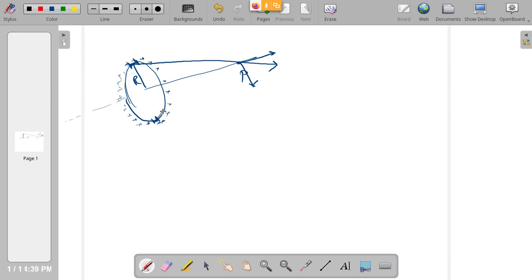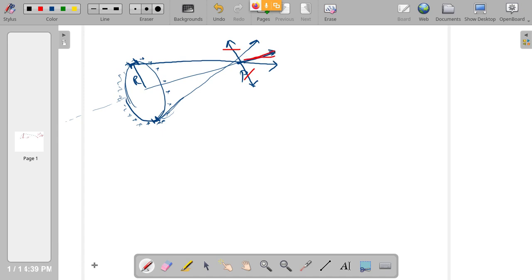The electric field due to that opposite element will go like this. Again it will have two components, one vertical, one horizontal. So the vertical components in this particular case will cancel. They will be equal and opposite, so they will cancel. Only the remaining horizontal components will add.